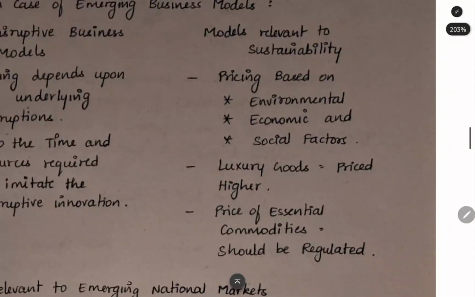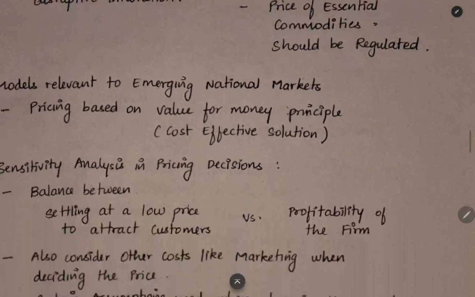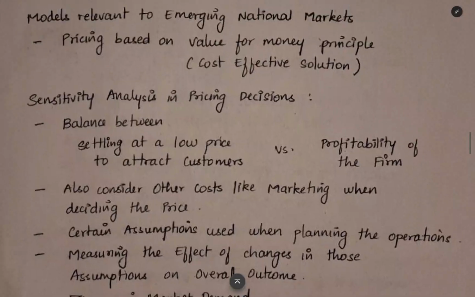Another thing is models relevant to sustainability. We will focus on environment, economic and social factors here. For example, luxury goods will be priced higher. Like that, you can take reasonable assumptions. Price of essential commodities like medicines, like grocery items essential for survival, that should be regulated. The next thing is for emerging national markets, we will be doing based on the value for money principle. In India and all, the people will be thinking whether the product is worth it or not, whether it is giving us that much value or not, that we will think. So a cost-effective solution is required in emerging national markets.